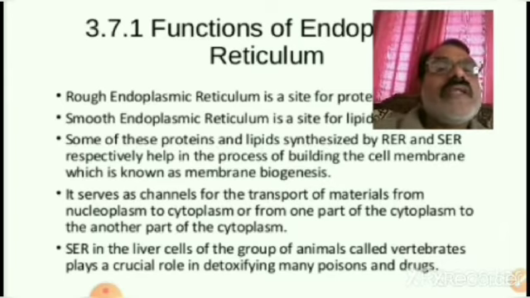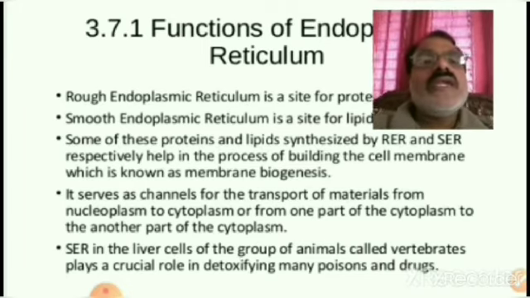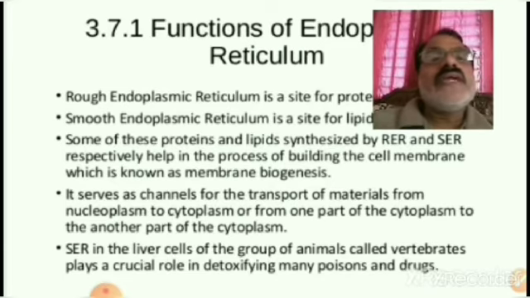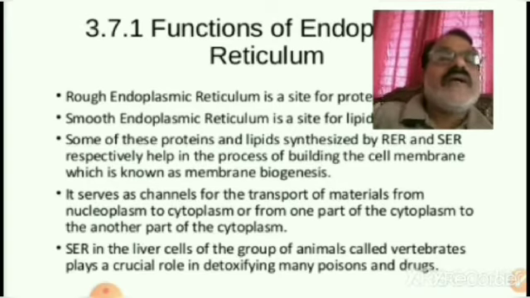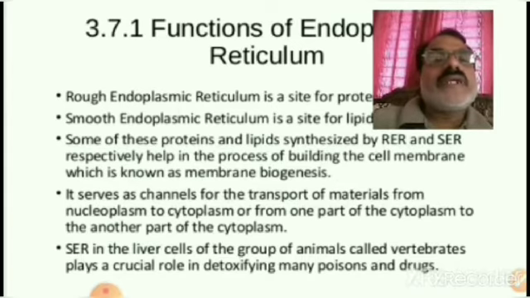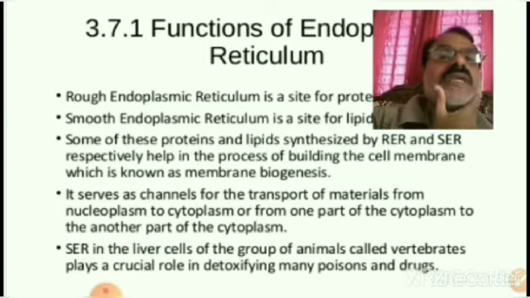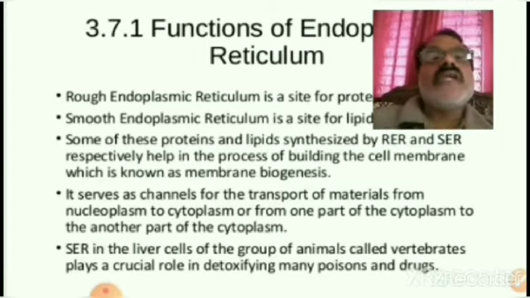RER and SER respectively help in the process of building the cell membrane, which is known as membrane biogenesis. Okay, the cell membrane is prepared by RER and SER respectively. Proteins and lipids synthesized by them help in the process of building the cell membrane. Okay, the cell membrane is formed by this endoplasmic reticulum.